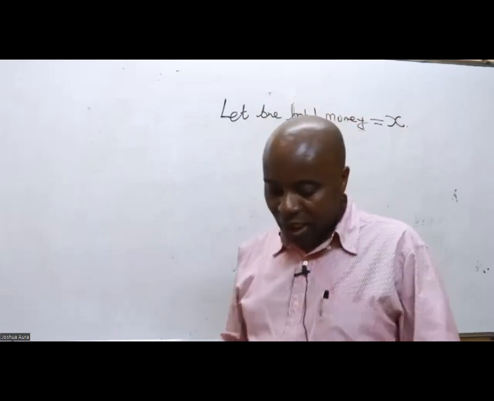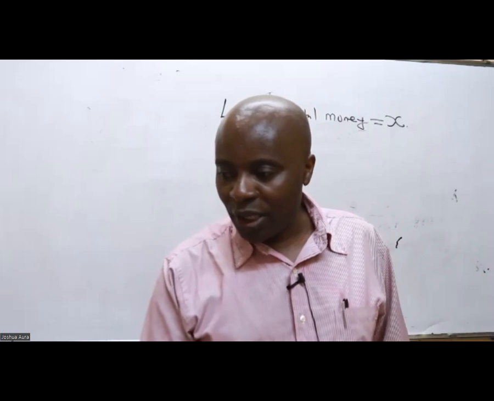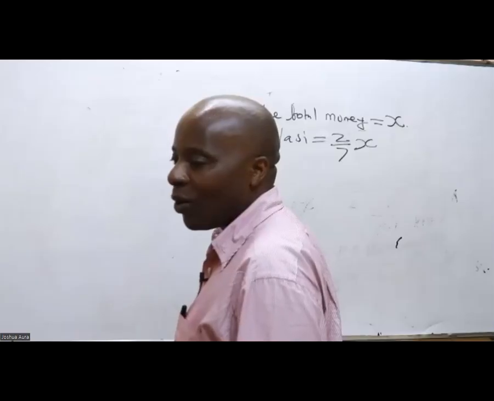Now, out of this X cash, how was the sharing done? This sharing was done as follows. We are told Mwasi got 2/7 of the money. So Mwasi got 2/7 of X. And then we are told here that Mbide got 2/3 of the remainder, quite easy.